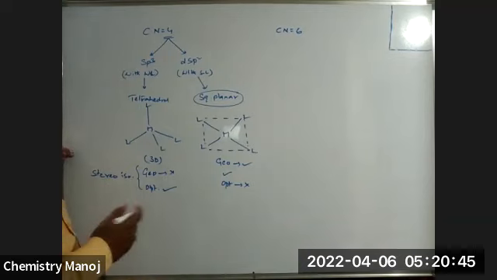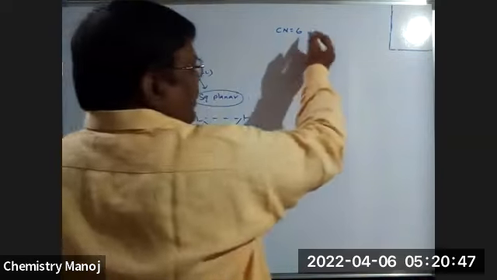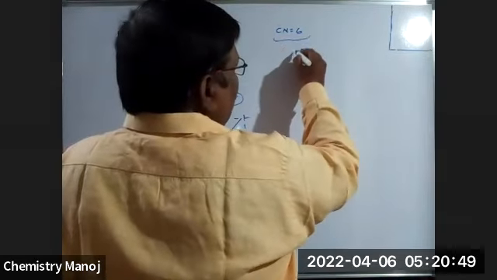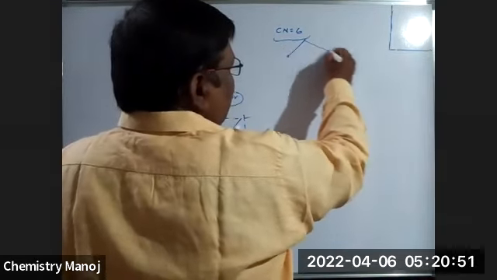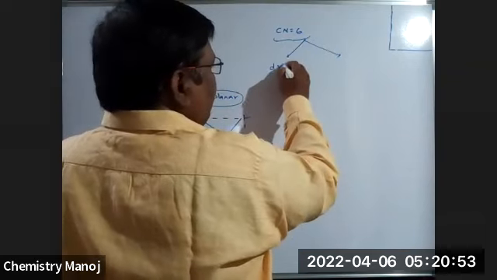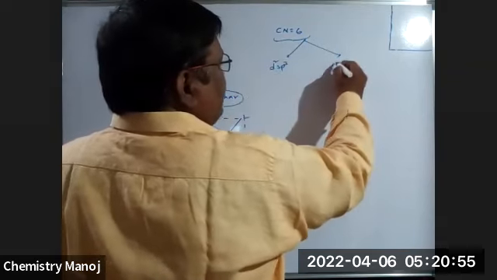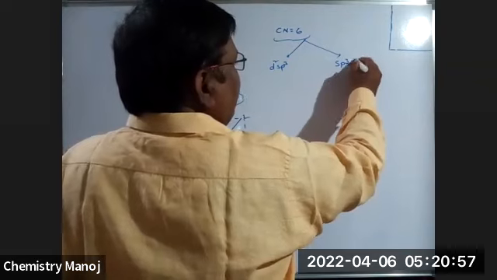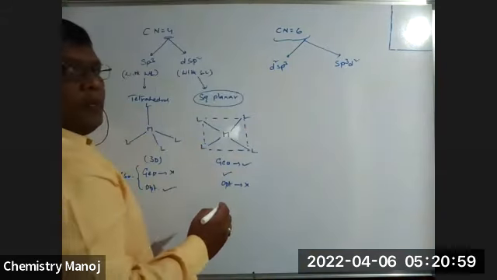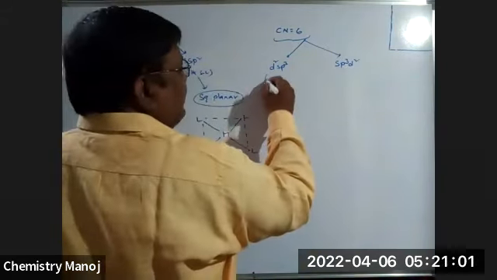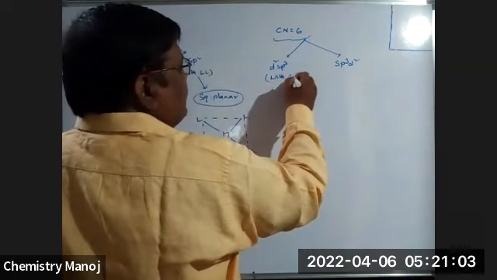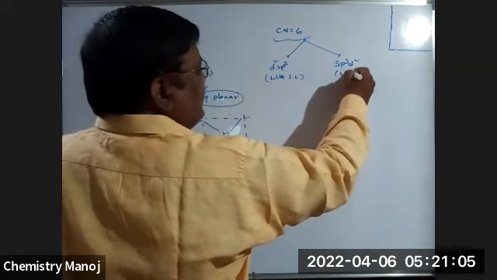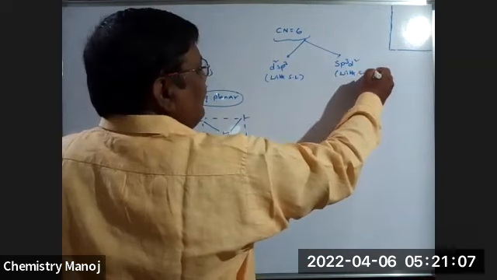Stereo isomerism. So particularly in coordination number 6, here also two types of hybridizations are possible. One is d2sp3 hybridization, with strong ligand, and the other is sp3d2 hybridization, with weak ligands.